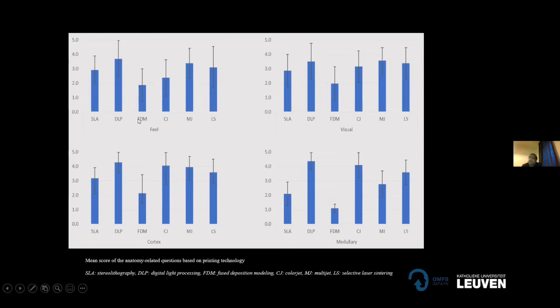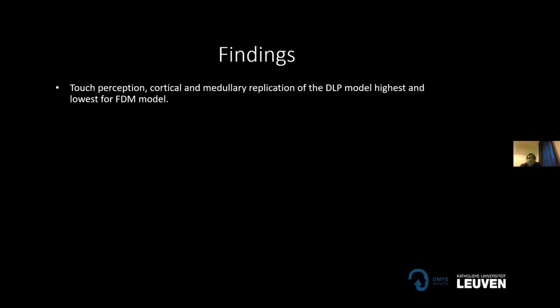Again, these findings are also confirming that the FTM is visually not that efficient, and also the cortical and medullary anatomical replication is not quite good. So overall, based on these findings, touch perception, cortical and medullary replication were the highest for the DLP based models, and the FTM models offered the least accuracy.